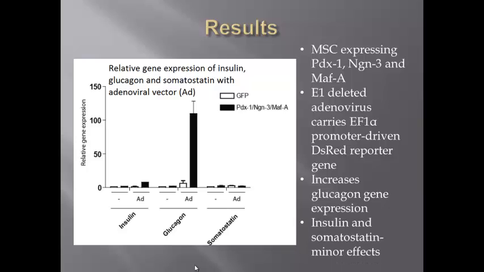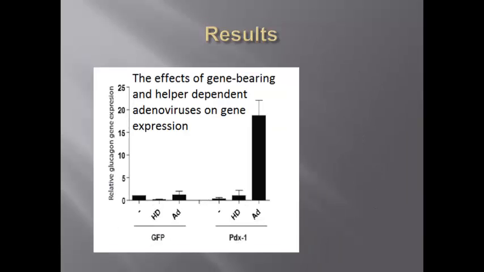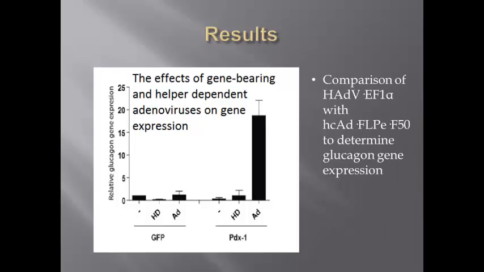As the results show, with the adenovirus present, the gene expression of glucagon increases significantly, whereas it has only minor effects on insulin and somatostatin gene expression. In order to determine the effect of the adenoviral vector on glucagon gene expression, they compared gene-bearing human adenoviral elongation factor 1 alpha to the high-capacity adenoviral FLPE F50 helper-dependent adenoviral vector. This is shown as HD on the graph.